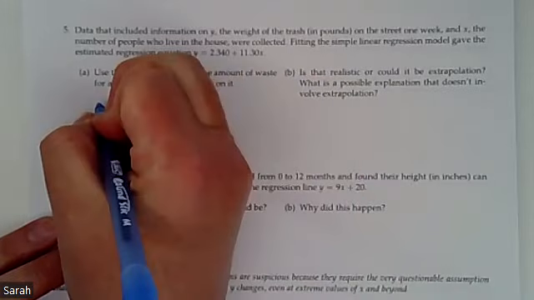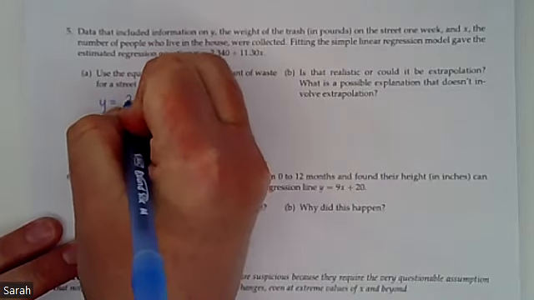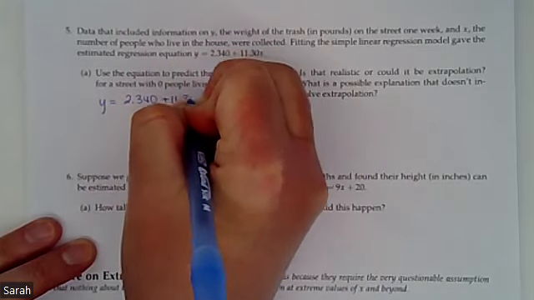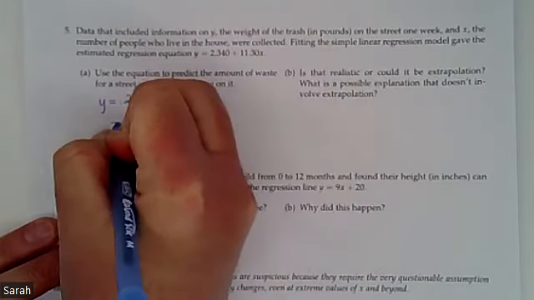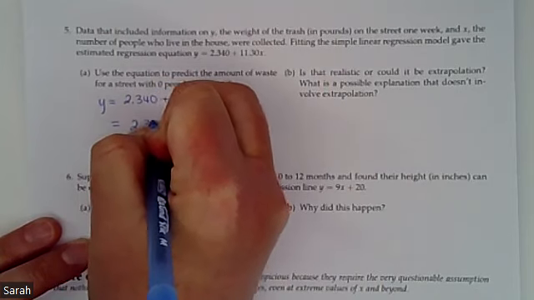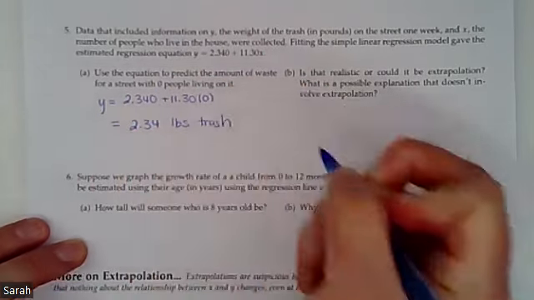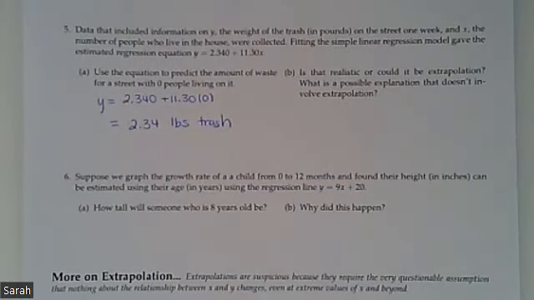So we get Y is equal to 2.340 plus 11.30 times 0. So we get 2.34 pounds of trash. Okay. And is that realistic or could it be extrapolation? So it certainly could be extrapolation. We might expect that if nobody's living in a house, that they wouldn't generate any trash.